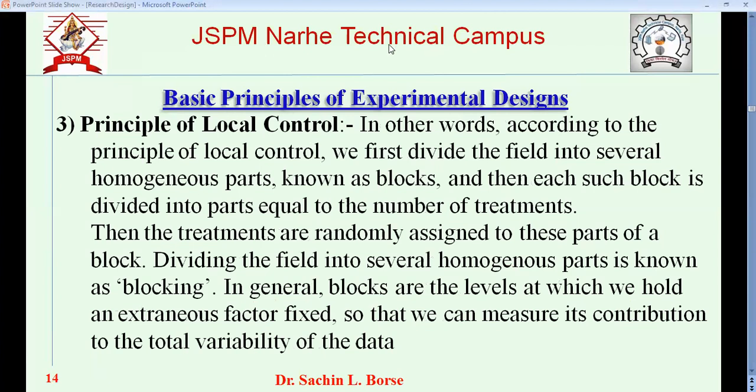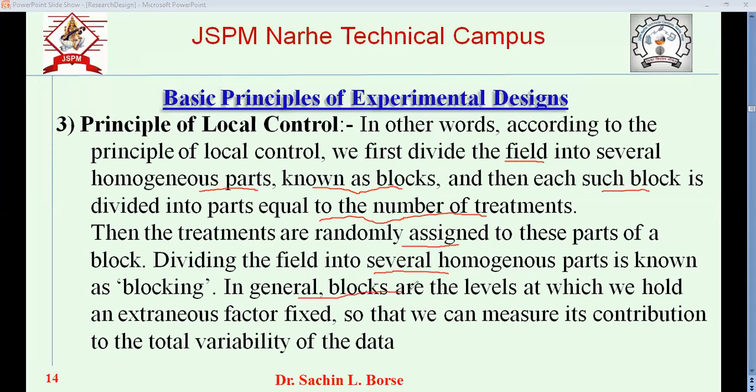So what we do here, we divide the field into several parts. We call these parts blocks. Then each block is divided into parts equal to the number of treatments. Then for each block, the treatments are randomly assigned. So dividing the field into several homogeneous parts is known as blocking.